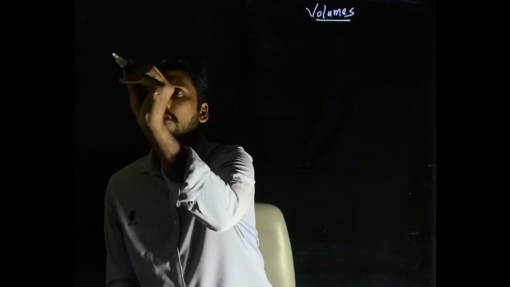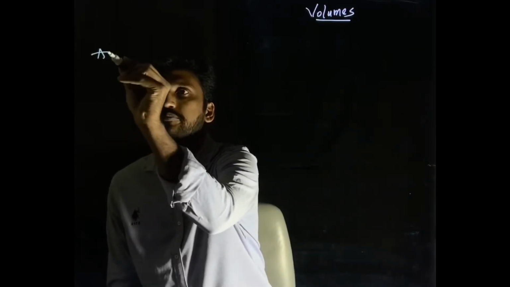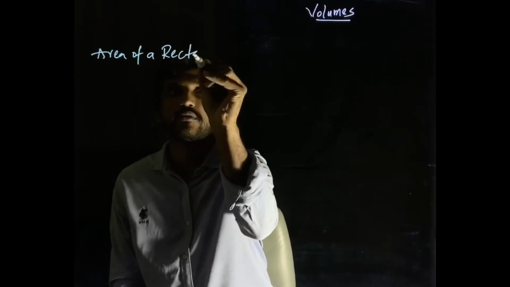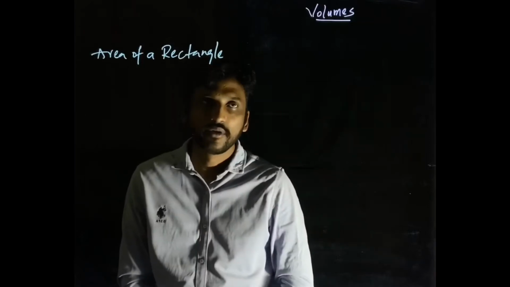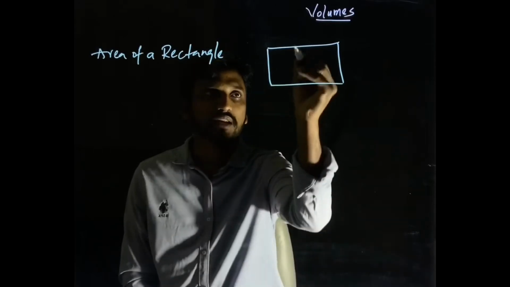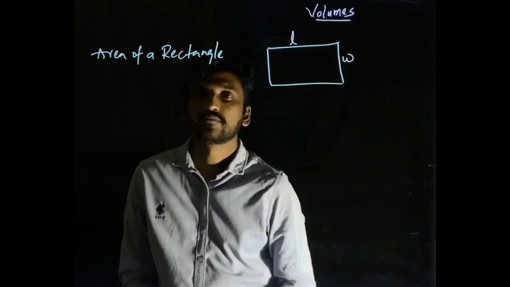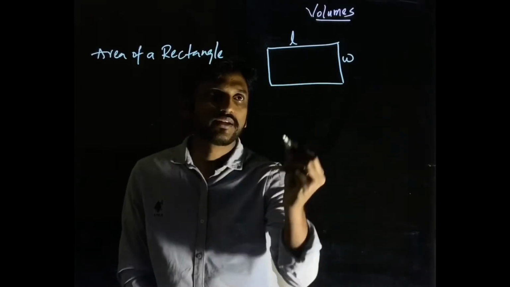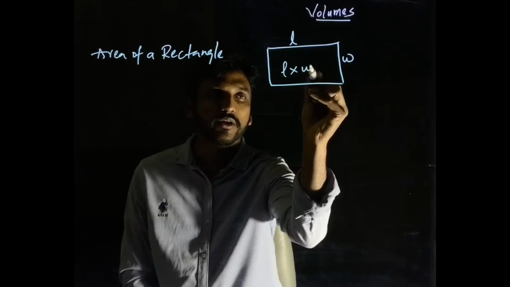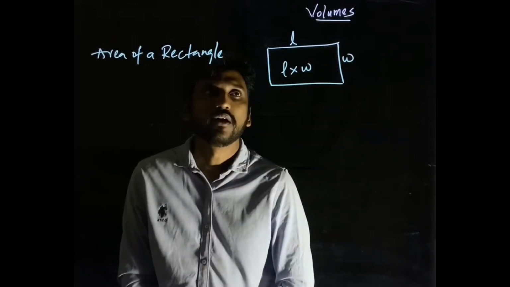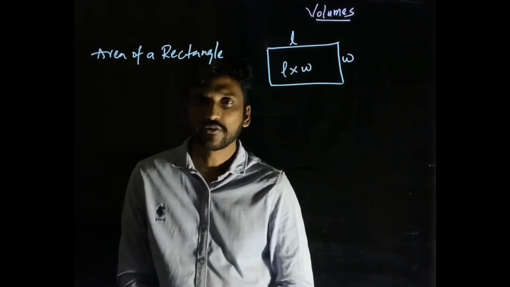So if I ask you what is the area of a rectangle, how does a rectangle look? What does it have? It has a length and a width, or a breadth. Now, area of a rectangle is given by L times W. Easy, because the length is multiplied by the width to get the area.